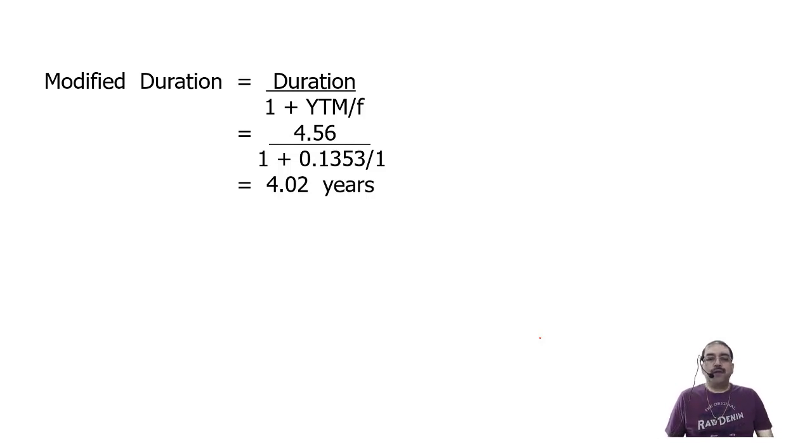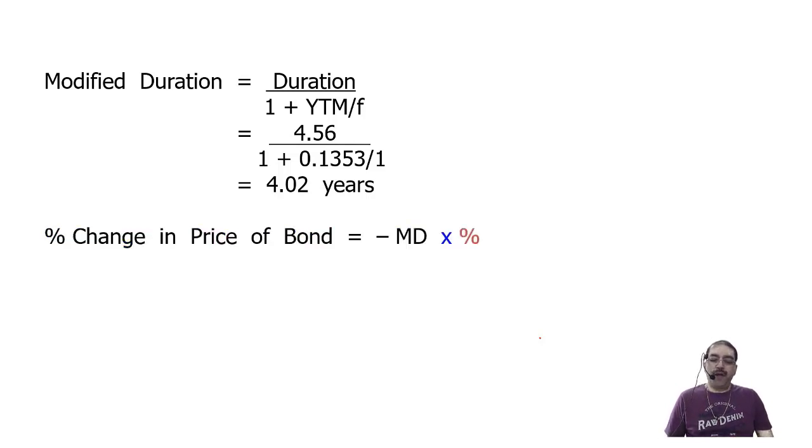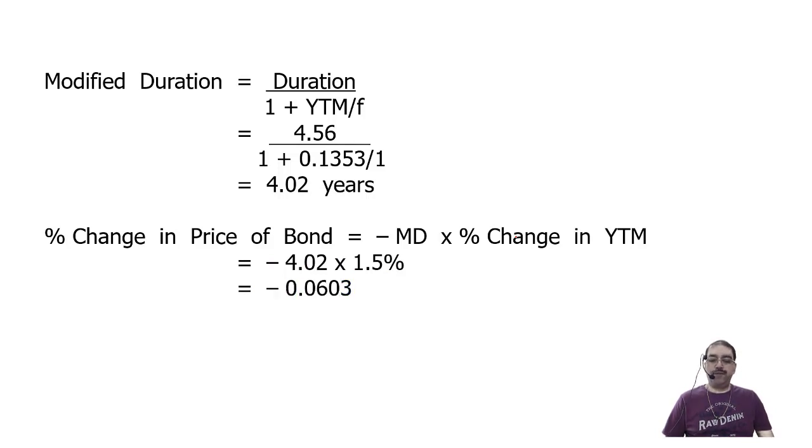Fine. Now, percentage change in the price of the bond is equal to minus modified duration into percentage change in YTM. We are using the formula now. What is the modified duration? Minus 4.02. Change in YTM is 1.5%. So when you multiply, you will be getting 0.0603 with a negative sign. Negative sign indicates decrease. So it is minus 6.03%.